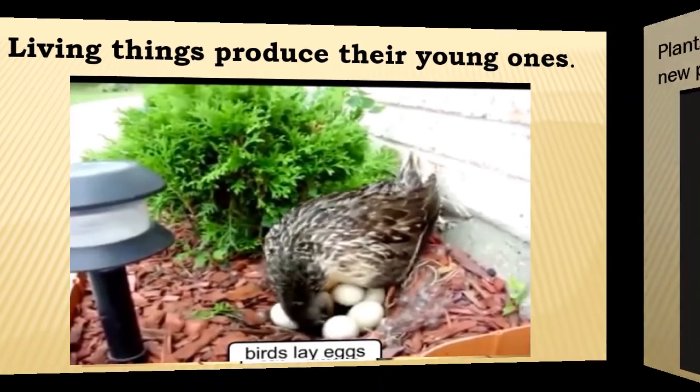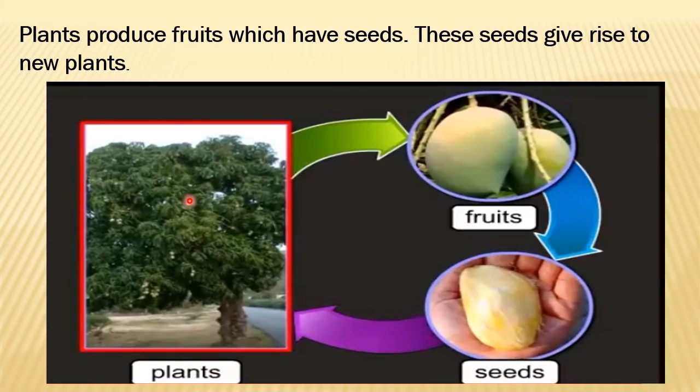Even plants reproduce. How? Plants produce fruits. You know that from plants we get many fruits which have seeds. In these fruits you can find the seeds. Again these seeds give rise to a new plant. So that is also reproduction in plants.